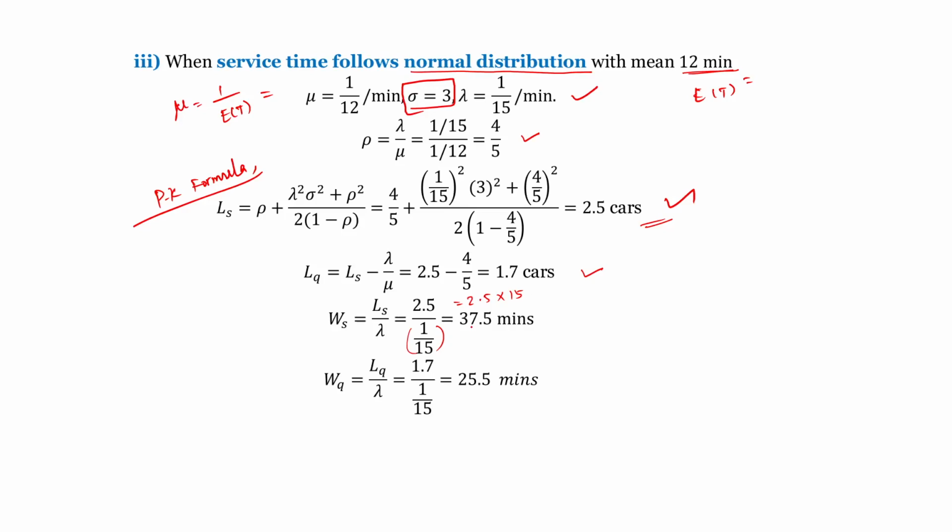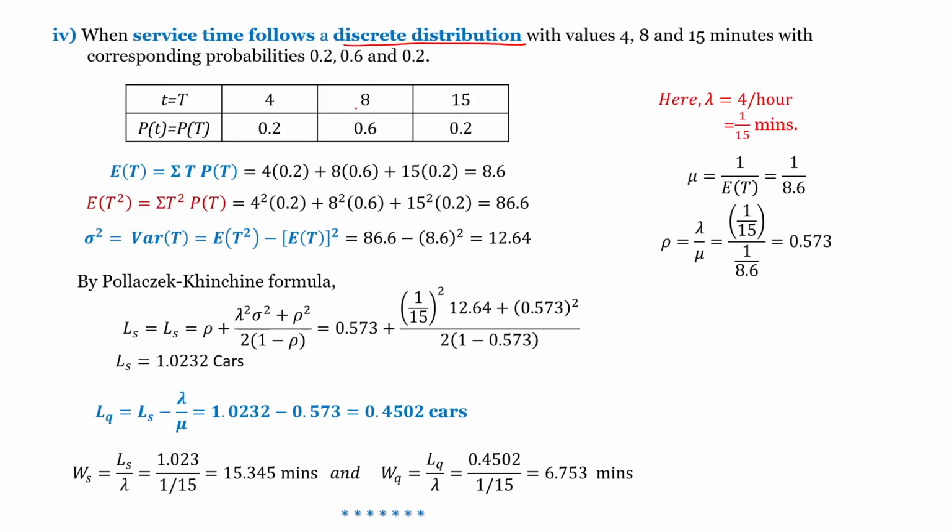And the final one: if the service time follows discrete distribution with the values 4, 8, 15 minutes with the corresponding probabilities 0.2, 0.6, 0.2. We know that the expectation is the summation of t into probability. So 4 into 0.2, 8 into 0.6, 15 into 0.2. After simplification, we get 8.6. It is the expectation, which implies mu is 1 by expectation of t, so 1 divided by 8.6.